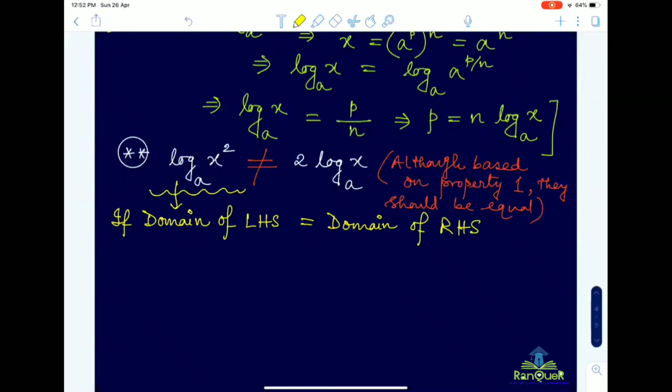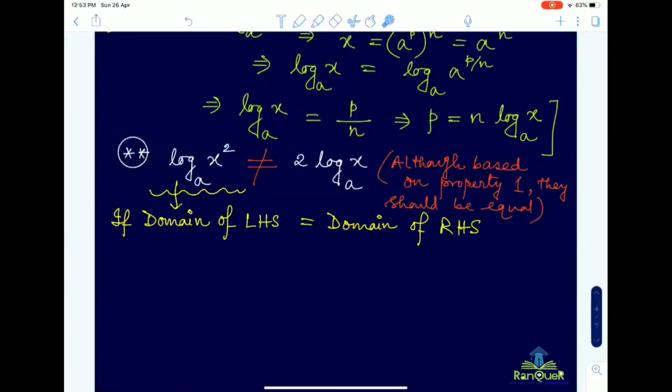We have already discussed domain earlier, so you have the prior idea of what domain is. Whenever you write that both sides are equal, you can only write it if and only if the domain of the left hand side is equal to the domain of the right hand side. Otherwise you cannot write it.